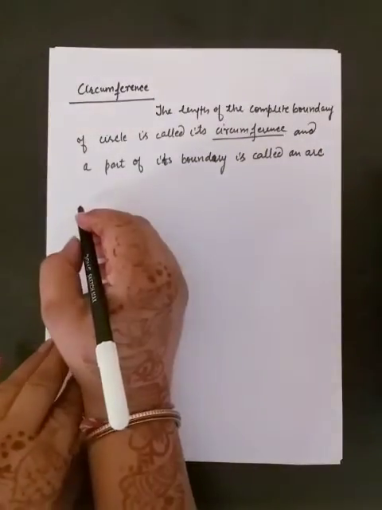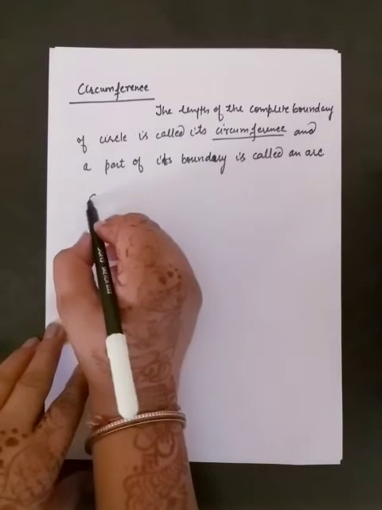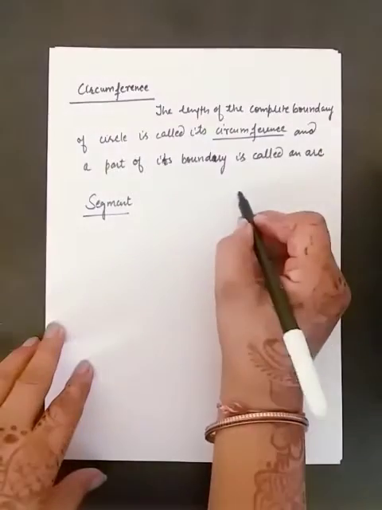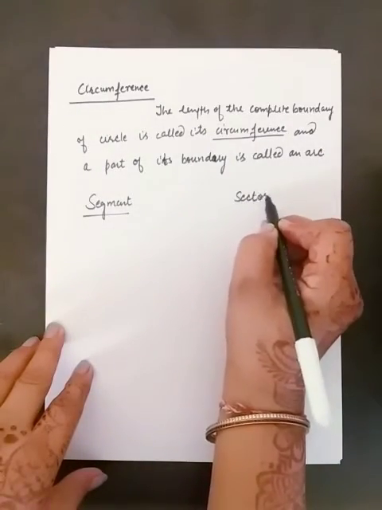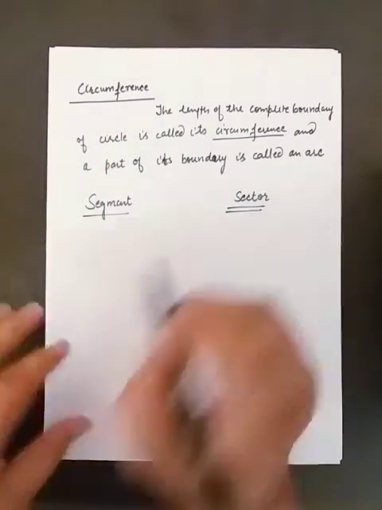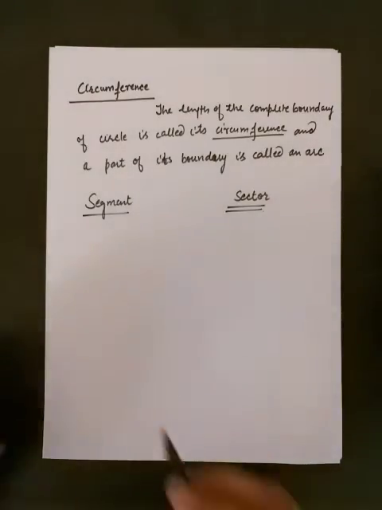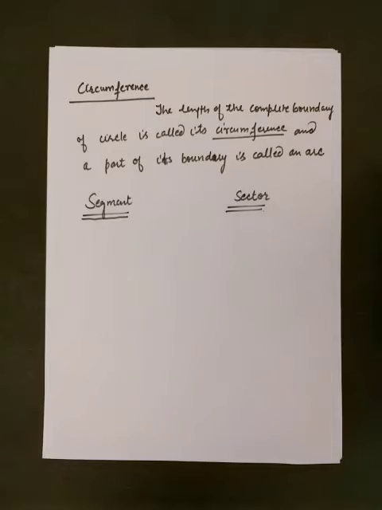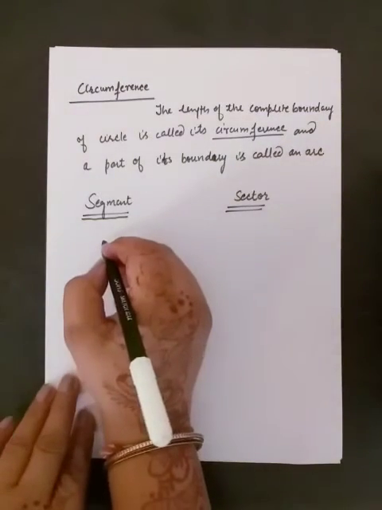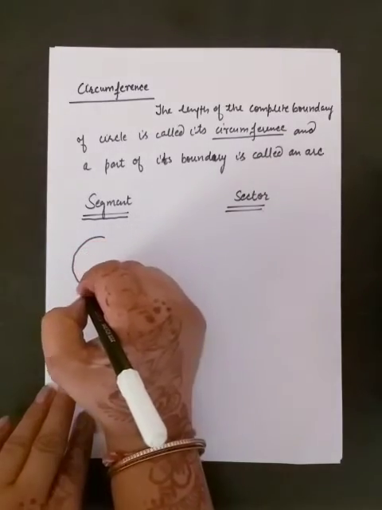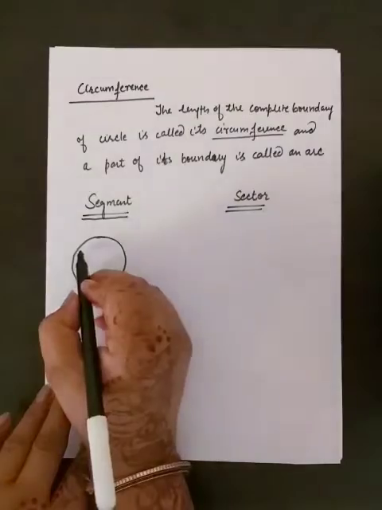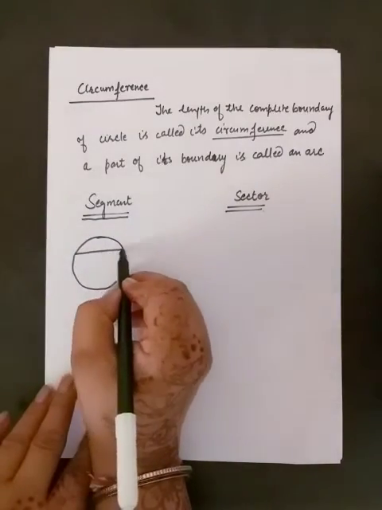Next is segment. Very important term. Segment and sector of circle. First of all, remember these both are the part of a circle, but their division is different. We can see when we draw a chord in a circle.